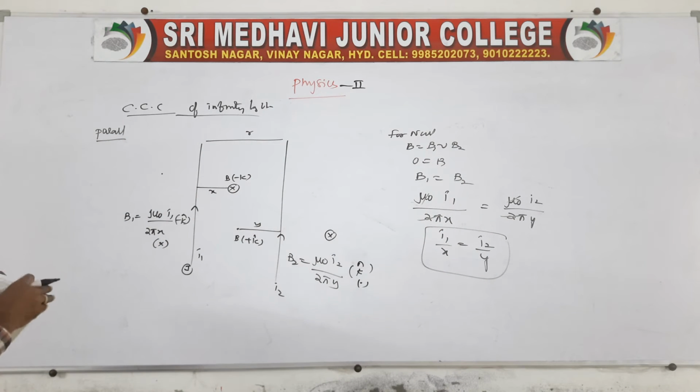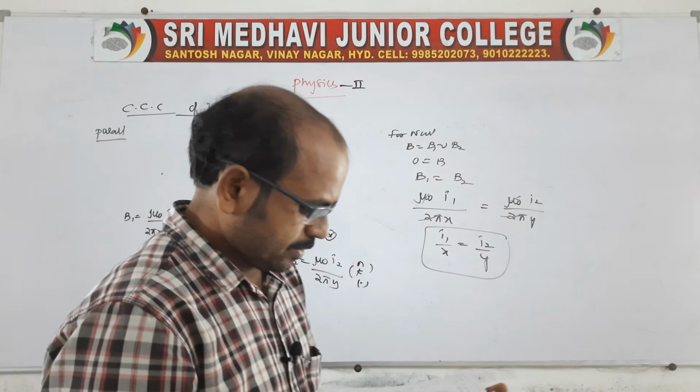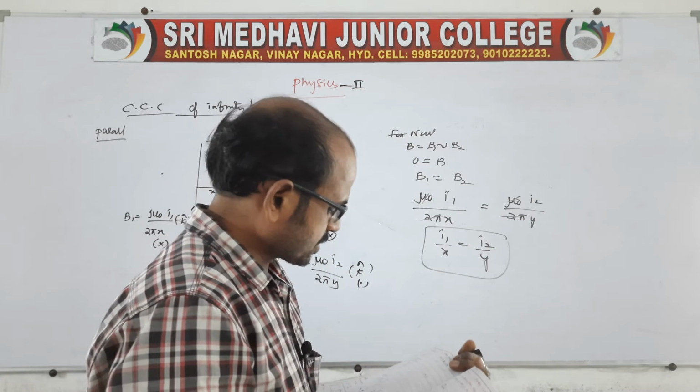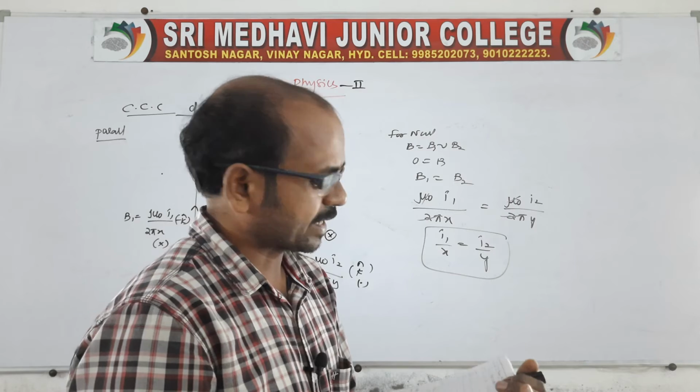If the currents are in the same direction, remember, the two conductors attract each other. Okay, this is about the magnetic field induction for currents in the same direction. If it is in the opposite direction, we can add for both the current carrying conductors.